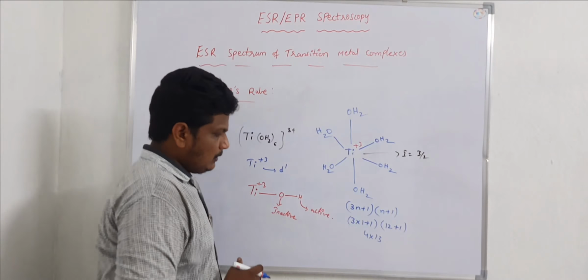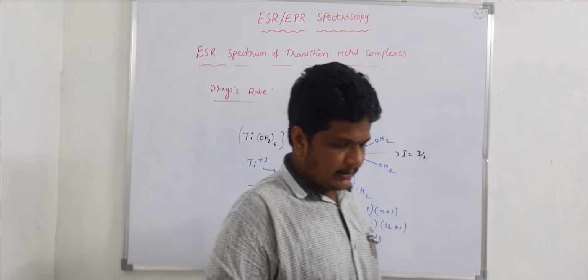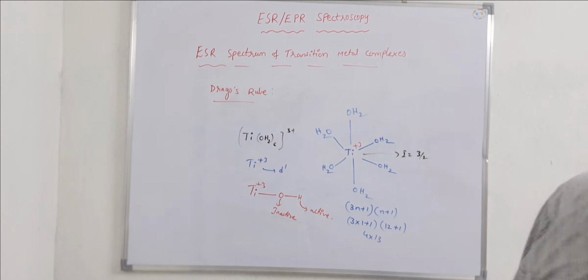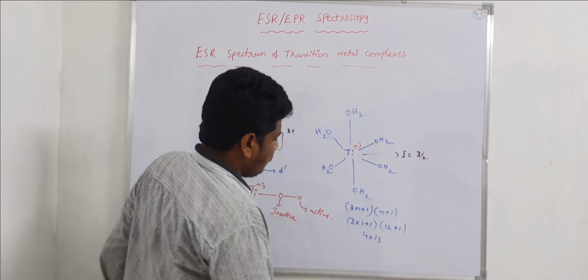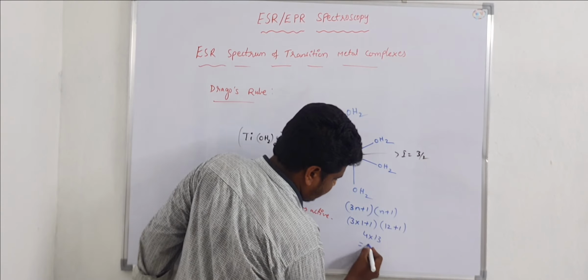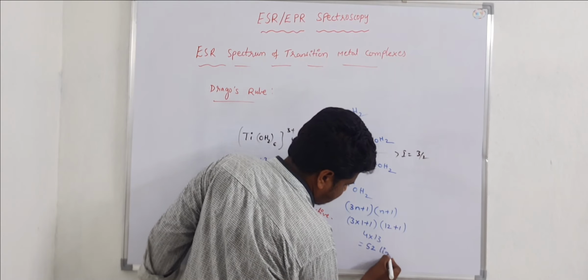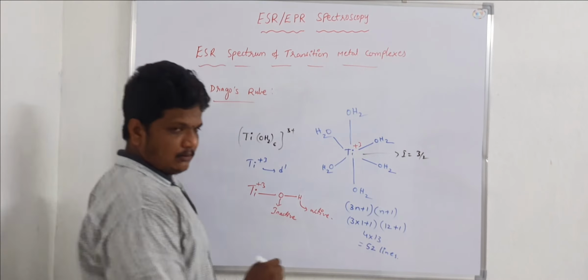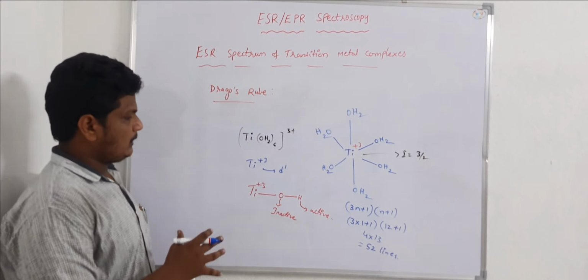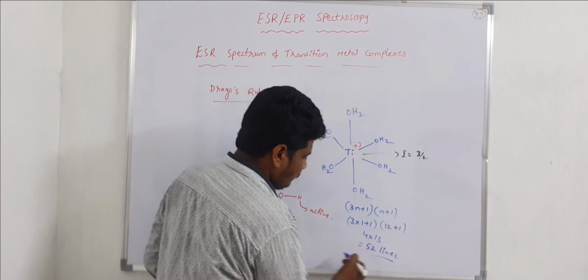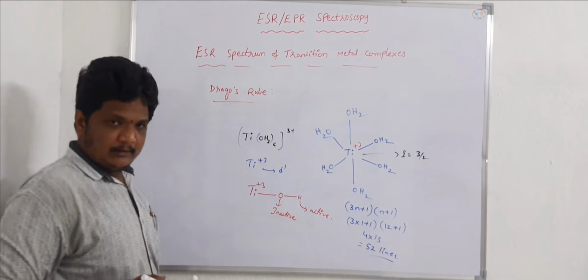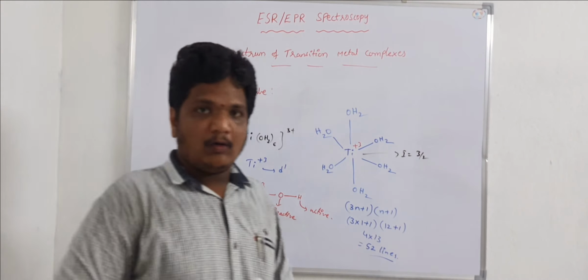It means how much? So here we can observe 52 lines. So this is the number of ESR lines for this titanium plus 3 titanium hexa aqua complex.